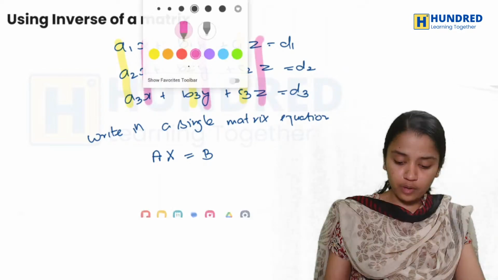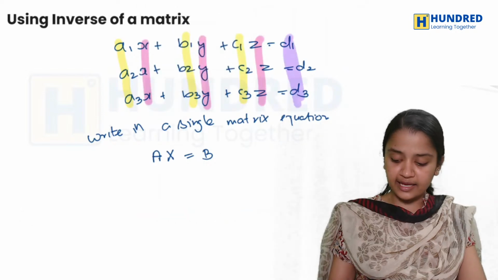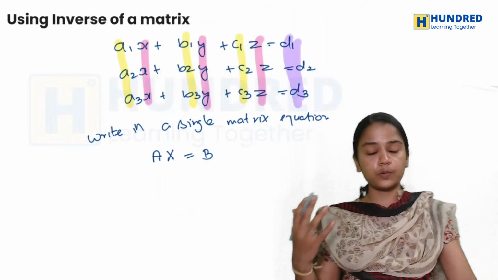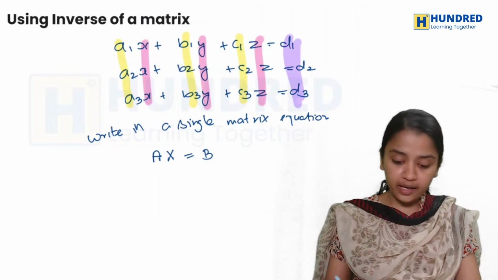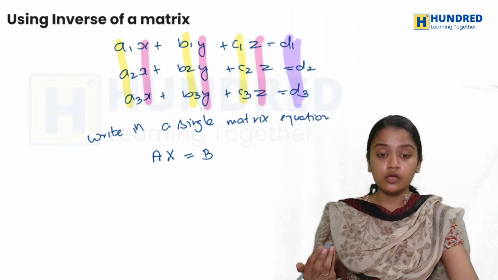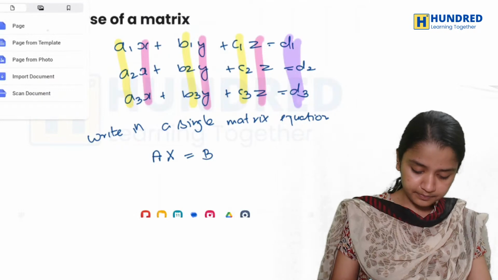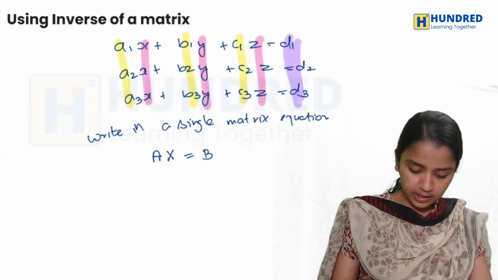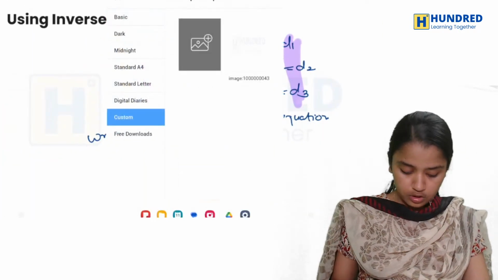And your B matrix consists of the elements which I highlighted in B, which is the purple color. Okay. Now, how can I do it?